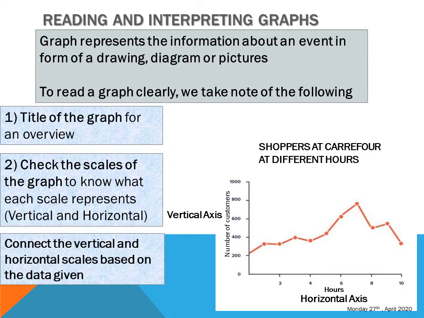What other thing do we need to do? Connect the vertical and the horizontal scale based on the data that you have been given. The data is usually that one that you have in the table that gives you all the numbers. Okay, so connect the vertical. You remember how we plot the graph: check the numbers, connect the two, put the dots, and then start connecting the lines.